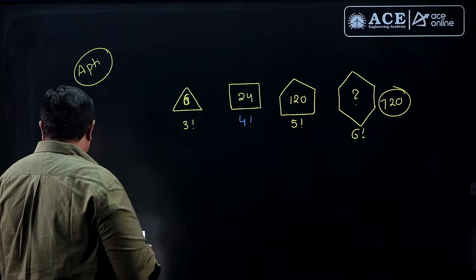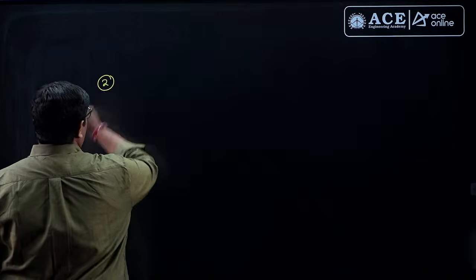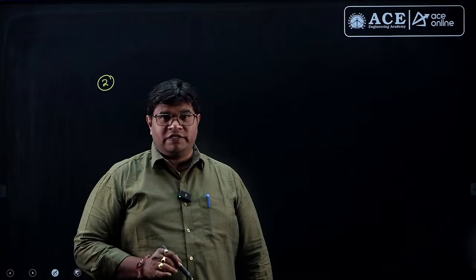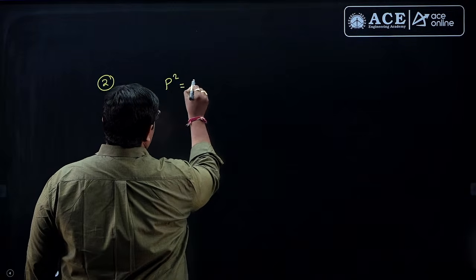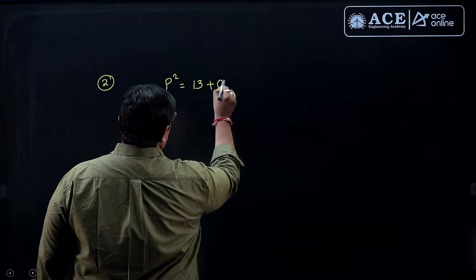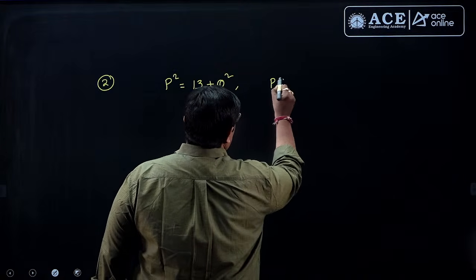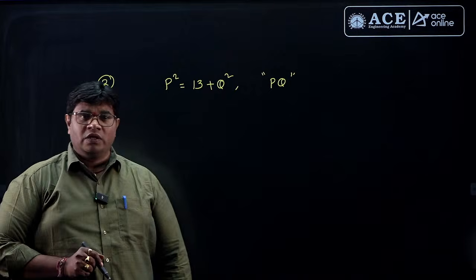Okay. And next one. P and Q are two positive integers. P square is equal to 13 plus Q square. P and Q are positive integers, my dear friends. Then what is the product of P and Q?